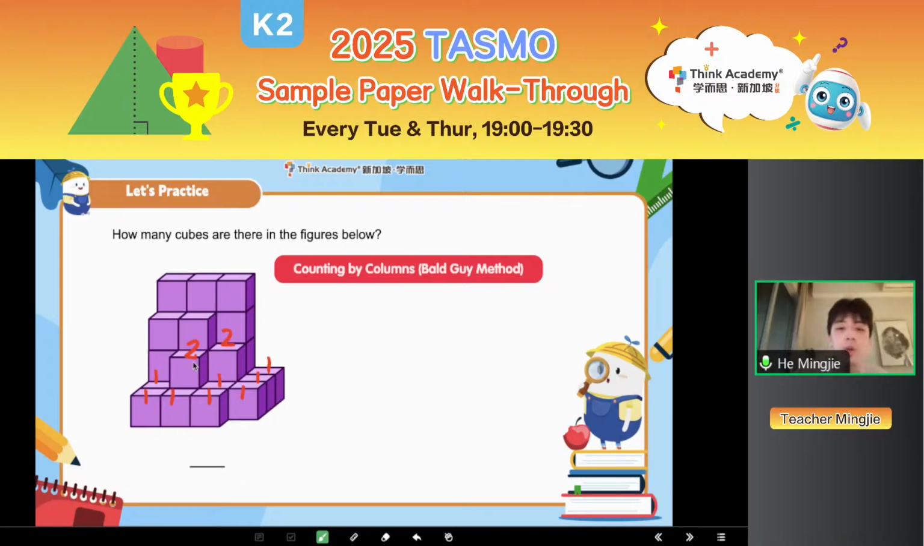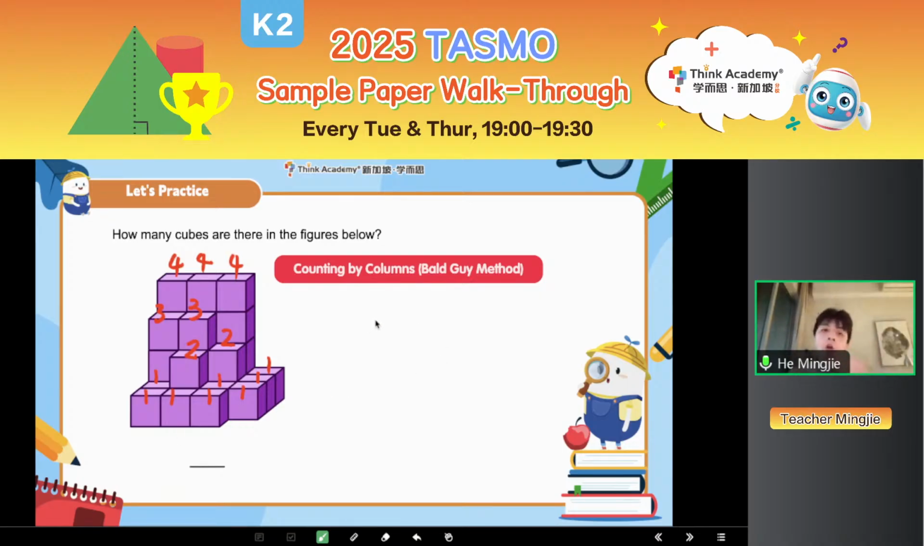So first, after you label 1 and 2, you should go one cube taller, right? One cube higher. So we should label 3 here. So 3 and 3. After you label the 3, you should go label the 4, even one cube taller. So it will be 4, 4, and 4. Okay, very good. So now I have completed labeling all the columns, all the towers. Now my job is to add them together step by step.